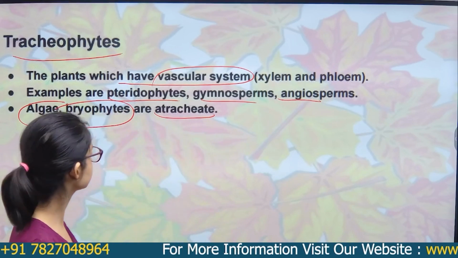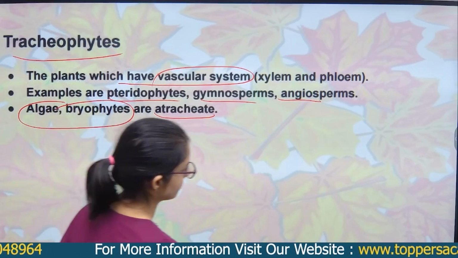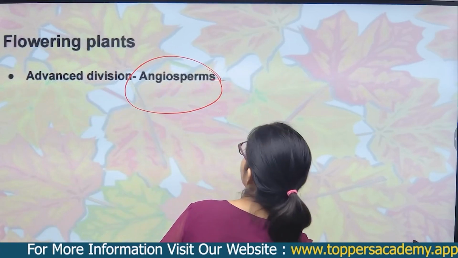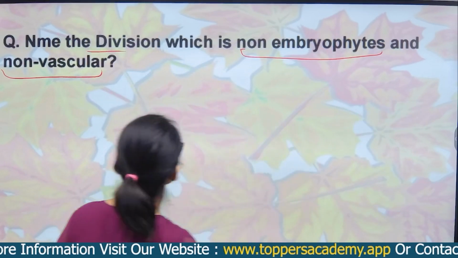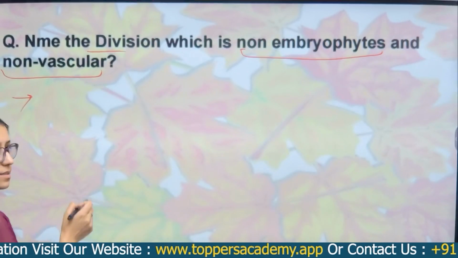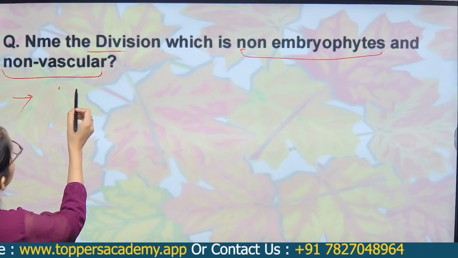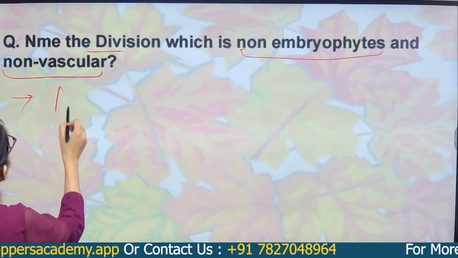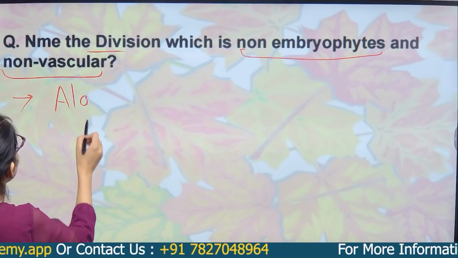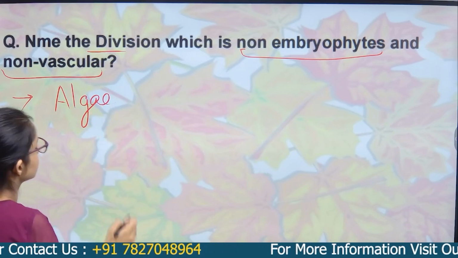Right? So what will the answer be? The answer will be algae. Right?